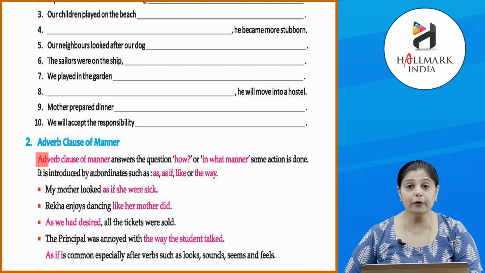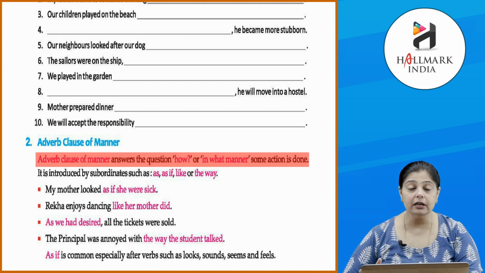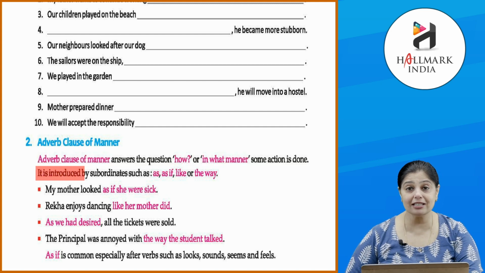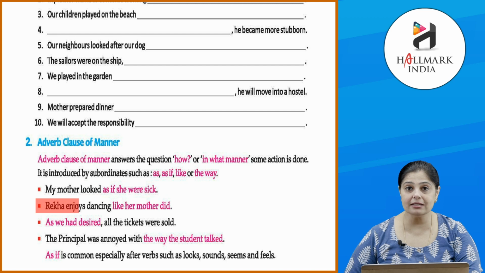Now, adverb clause of manner answers the question how, or in what manner some action is done. So they are talking about the manner in which the action is done. It is introduced by subordinators such as if, like, or the way. So, my mother looked as if she was sick. Okay, she was sick. Rekha enjoys dancing like her mother did.